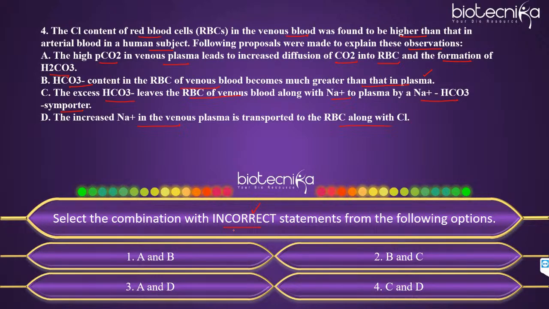Can you all try and tell me? Option 1 is A and B, 2 is B and C, 3 is A and D, and 4 is C and D. So you have to find the incorrect statements over here. Just read the statements carefully because somewhere it is written high, low. So you have to be very careful with all this. And you have to select the right answer. So the right answer will be the incorrect ones.